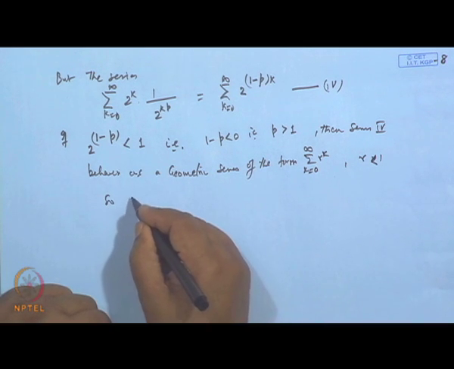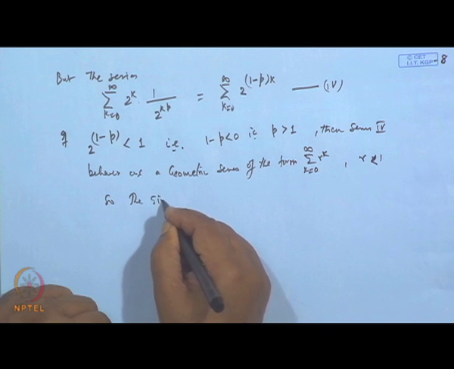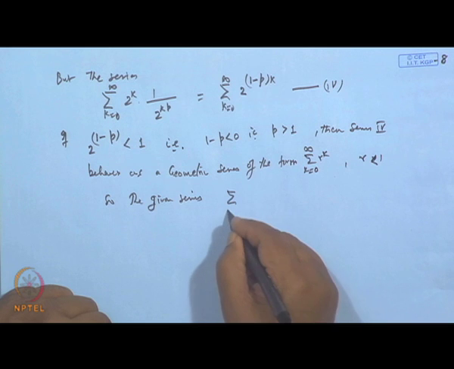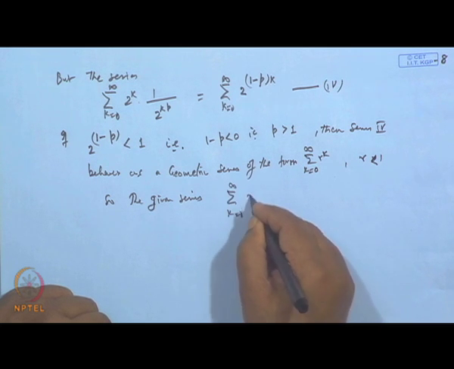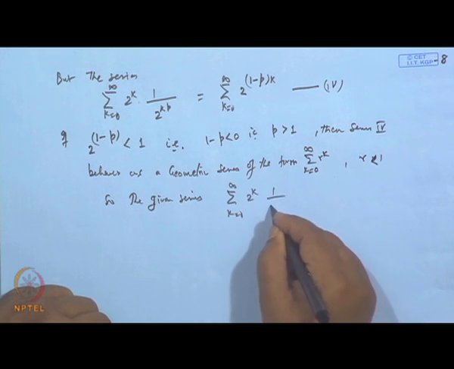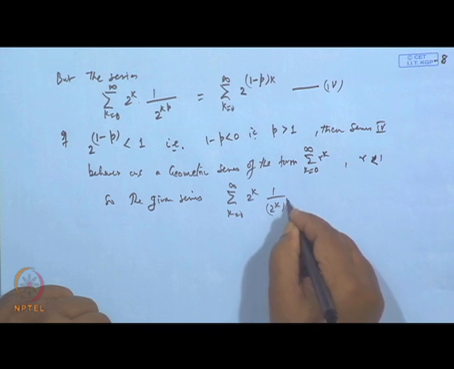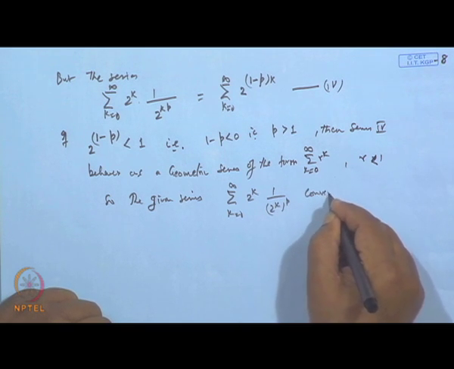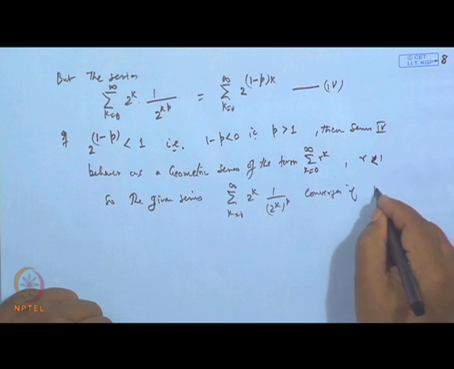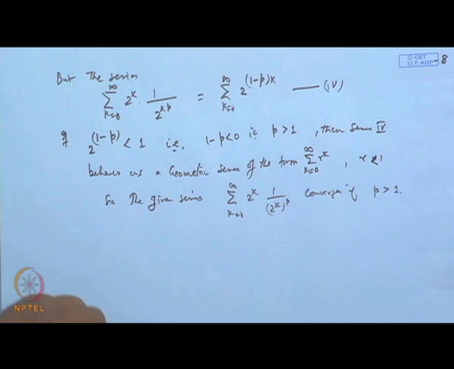So, the given series sigma k equal to 0 to infinity 2 to the power k times 1 by 2 to the power k to the power p converges if p is strictly greater than 1.